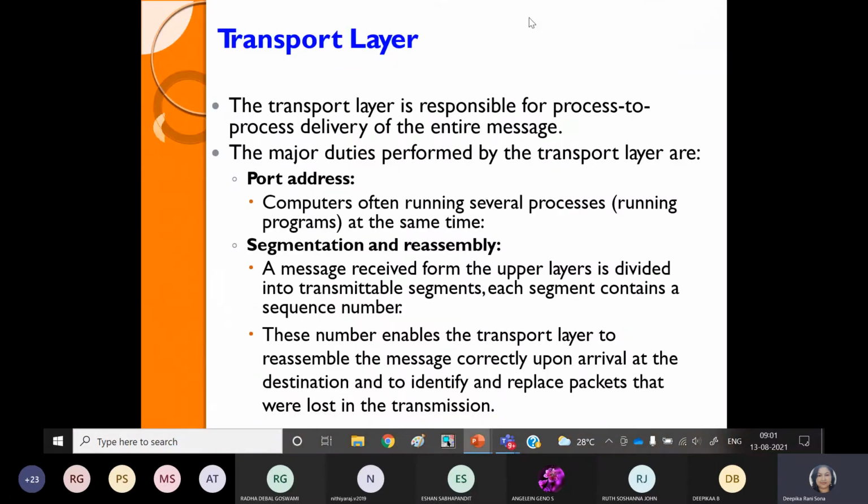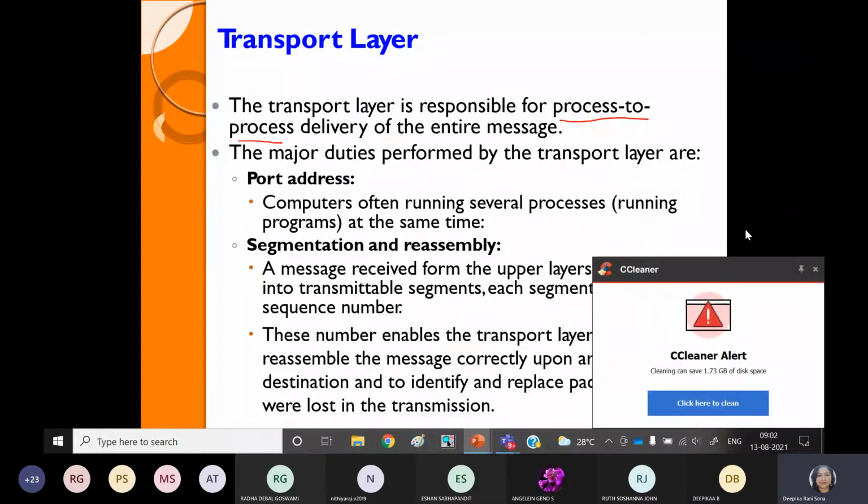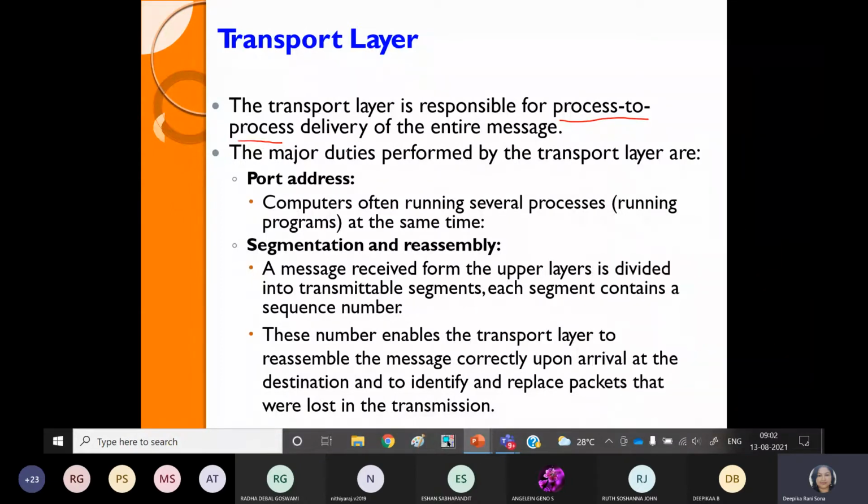Then come to the next layer, which is the fourth layer of your OSI model. And here, what is the characteristic of this layer? It uses the process to process delivery system. As you have seen, the data link and network layers refer to node to node and end to end delivery systems, but here we will see the process to process delivery system, right? And what is the major role of this transport layer? It refers to the port address, and it uses segmentation and reassembly.